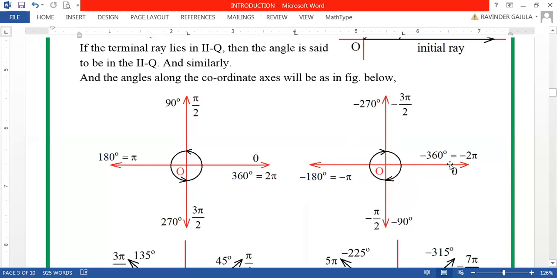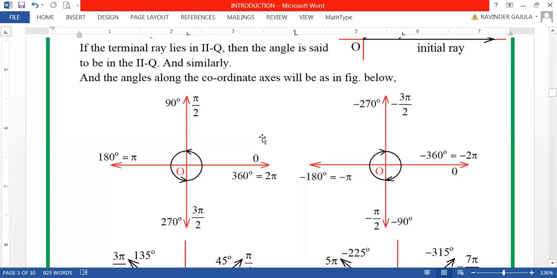So, completing one rotation in clockwise direction will be taken to be minus 360 degrees or minus 2 pi, my dear friends. Here, completing one rotation in counterclockwise direction will be taken to be 360 degrees or 2 pi radians. So, this is the measurement in counterclockwise direction, and this is the measurement of angle in clockwise direction. So, in clockwise direction, angle will be measured negatively, whereas in counterclockwise it will be measured positively. So, you can see both the measurements in one complete rotation, my dear friends.